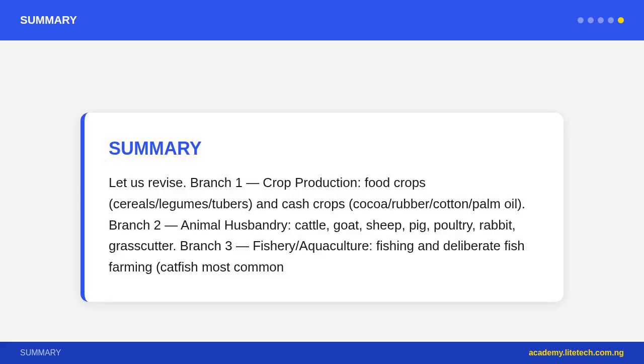Branch 5, forestry: timber, fuelwood, environmental protection. Branch 6, agroprocessing: adds value to raw farm products, cassava garri, palm fruit oil. Linkages: branches support each other, crop waste becomes animal feed, manure fertilizes crops. For homework, for each branch, write 3 Nigerian examples of what is produced. Then describe a real farm in Nigeria that practices at least 2 branches.